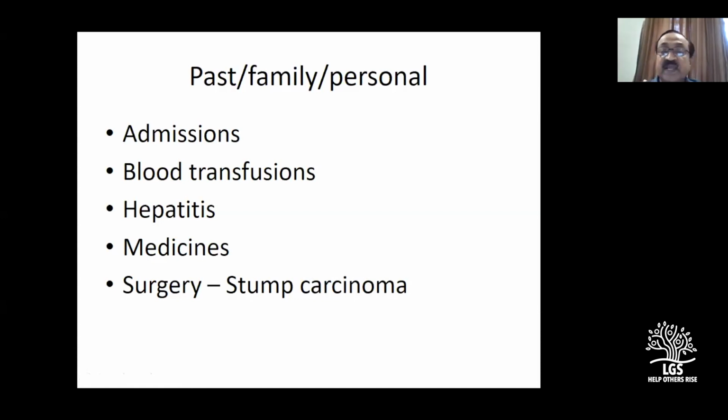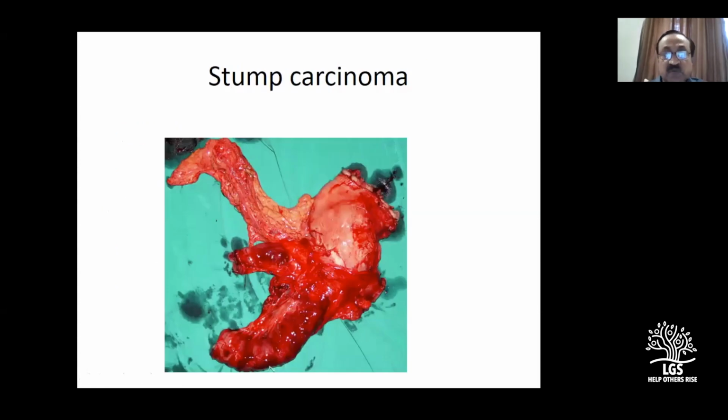However, you should realize that our generation has done these cases, and you will get in the exam a case of a stump carcinoma. Stump carcinoma refers to a patient who has undergone a gastrojejunostomy, and in that stump the patient has developed a carcinoma. Okay, so you should ask the history of any previous incisions. This is that GJ. Can you see the afferent loop and efferent loop? This is the intestine.